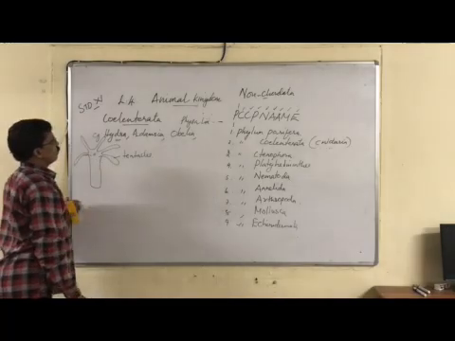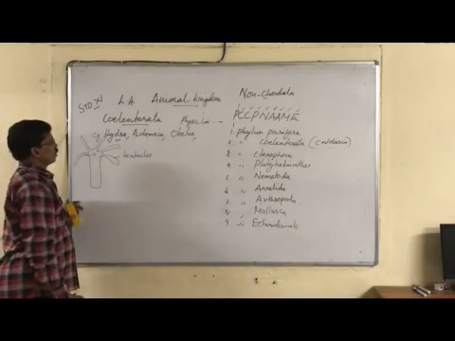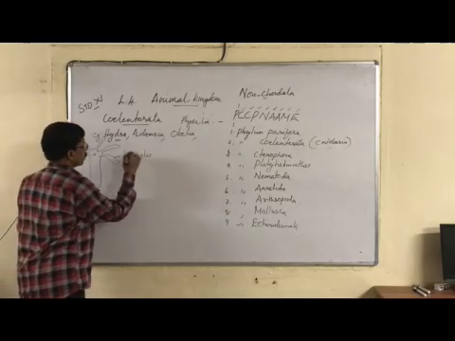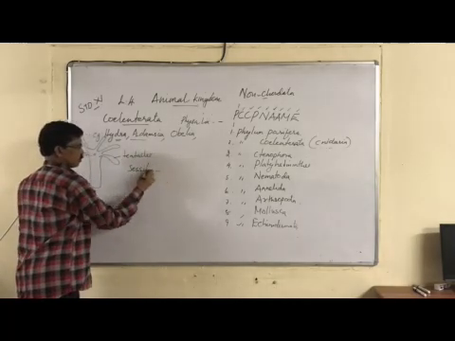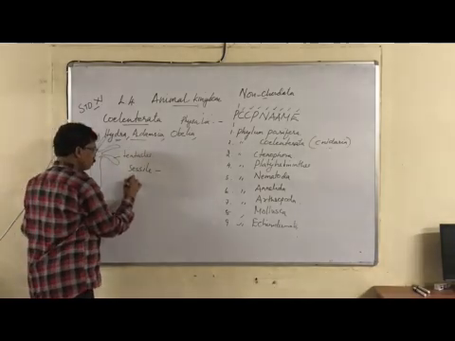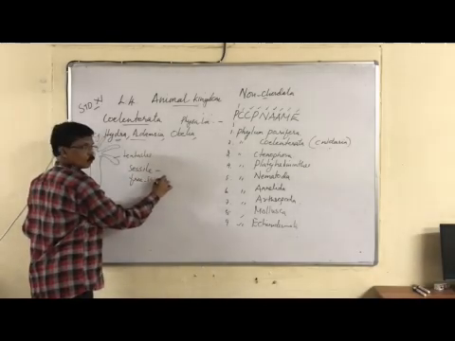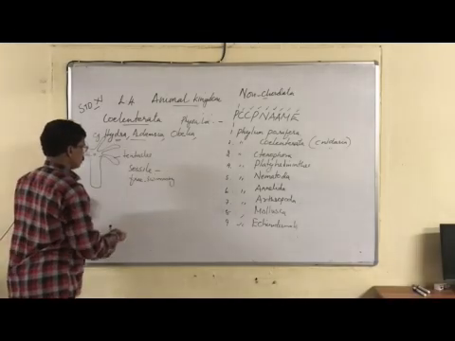So what are the major features of the coelenterates? They can be sessile, meaning fixed on the substrate, or free swimming, meaning free moving.